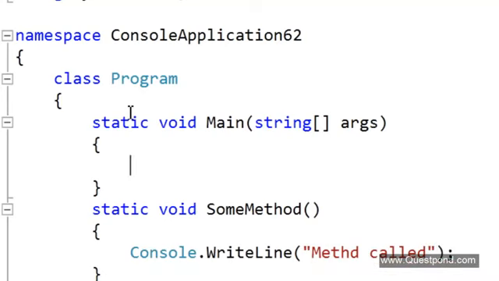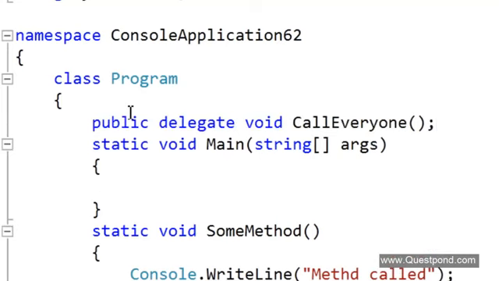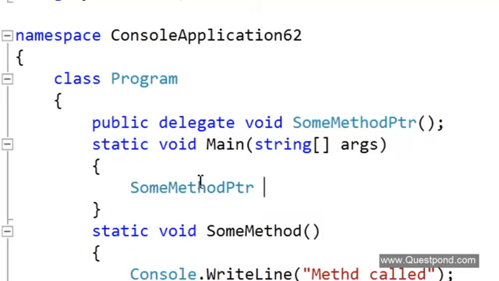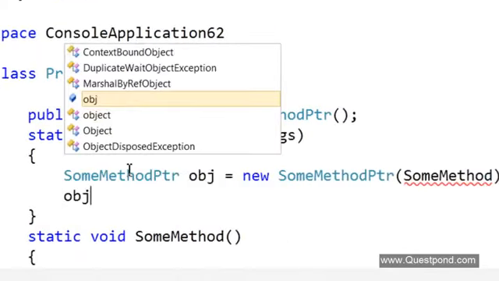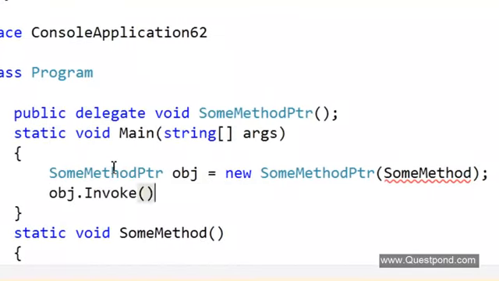Now if you say delegate is a pointer to a function, the code of delegate looks like this. You create a delegate called sum method pointer. Later I can take this pointer, create an object of this pointer, point it to that sum method, and invoke that object.